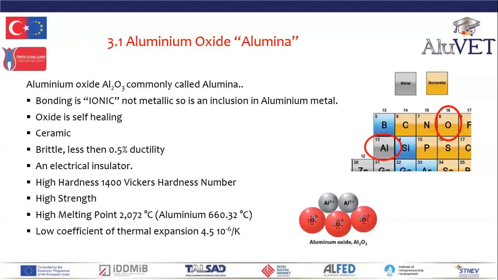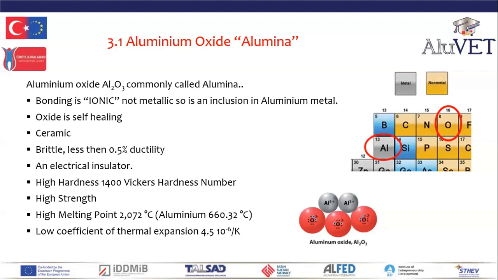Aluminium oxide is an electrical insulator. So if it's in aluminium grains, it will reduce the electrical conductivity. And alumina has extremely high hardness, much, much stronger than aluminium, but it is much, much brittler than aluminium. And it has an incredibly high melting temperature. Alumina melts at over 2000 degrees C, aluminium at 660 degrees C.